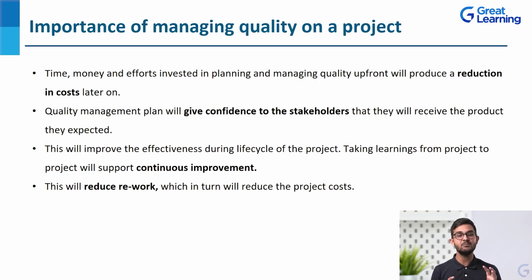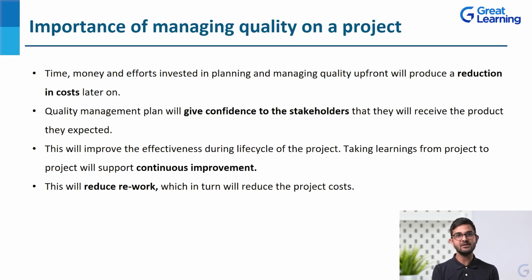Then quality management plan will give confidence to the stakeholders that they will receive the product they expected. So whoever is the stakeholder, the people who are going to get affected by that particular project, by that particular process, if we have a proper plan in place, then everyone will be very, very confident that, okay, this is what we are expecting. They have a proper quality plan for that, and they are going to meet the specified needs.